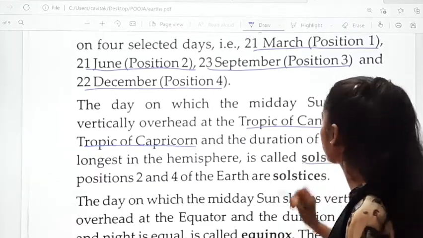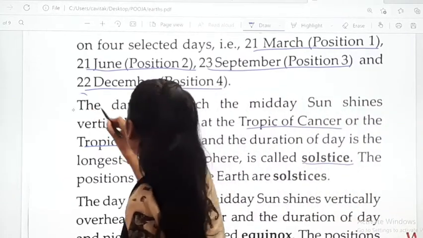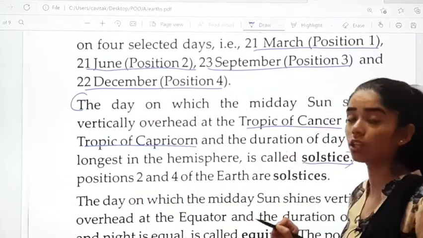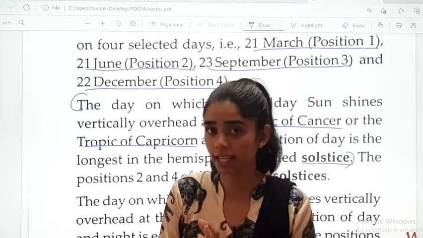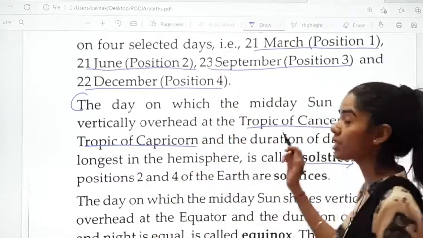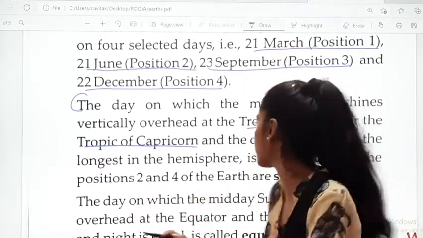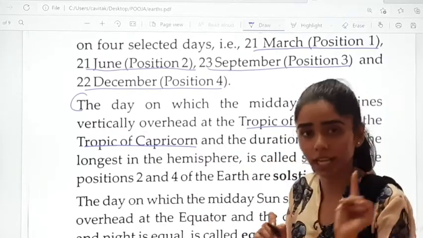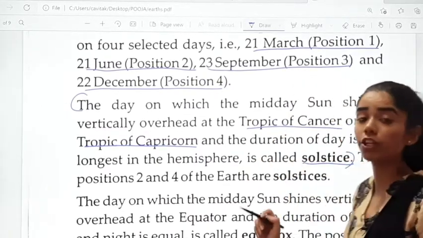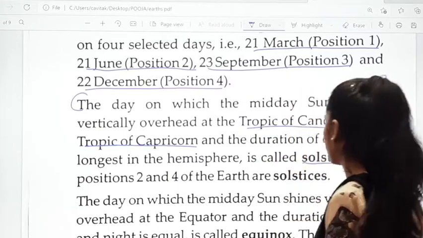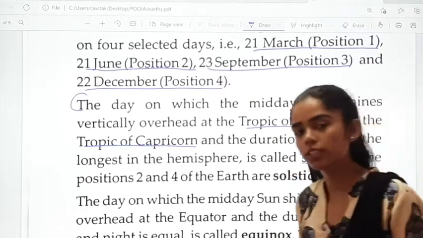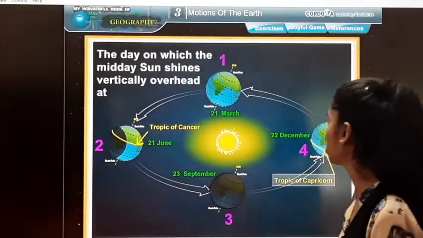Please mark this. Once again, the day on which the midday sun shines vertically overhead at the Tropic of Cancer and Capricorn and the duration of day is longest is called the solstice. Now see, I'll show it to you over here.